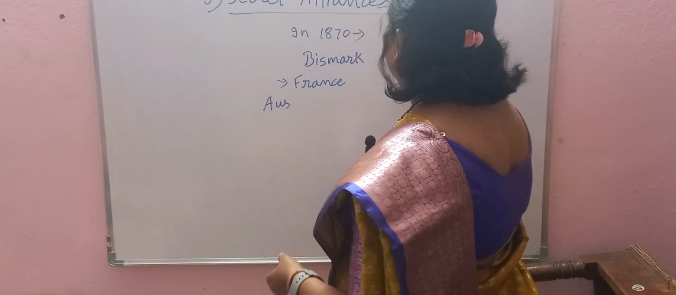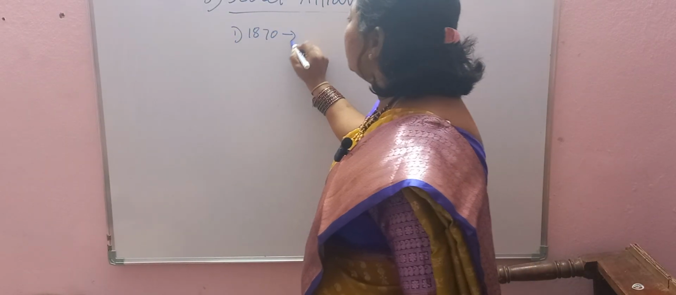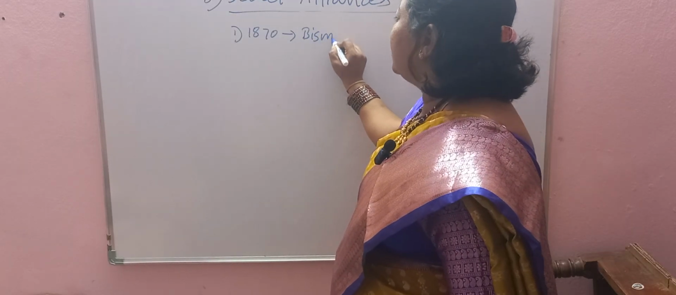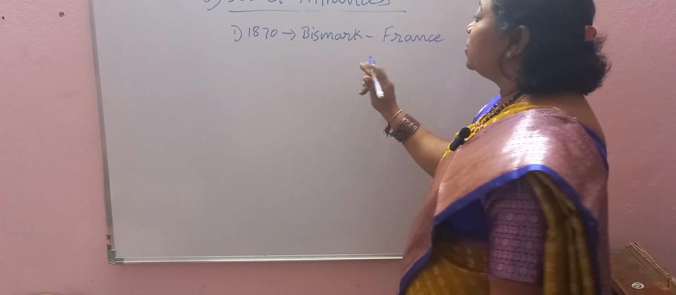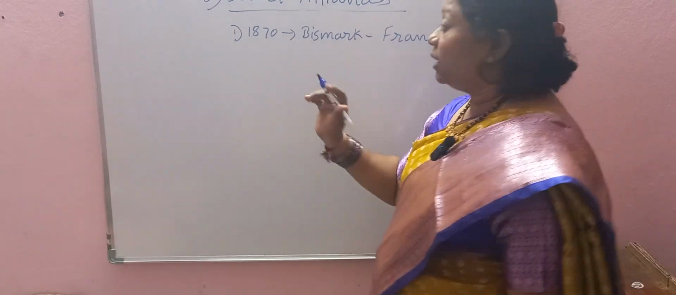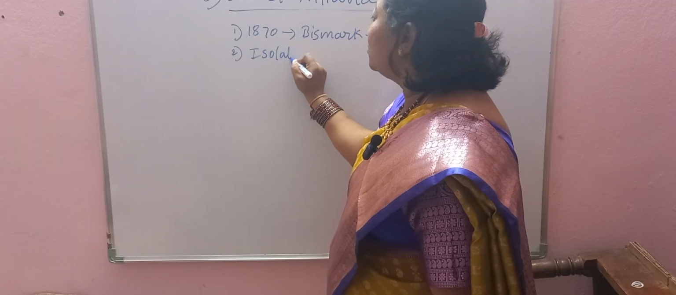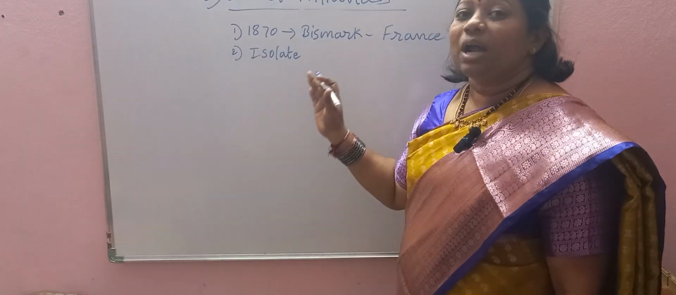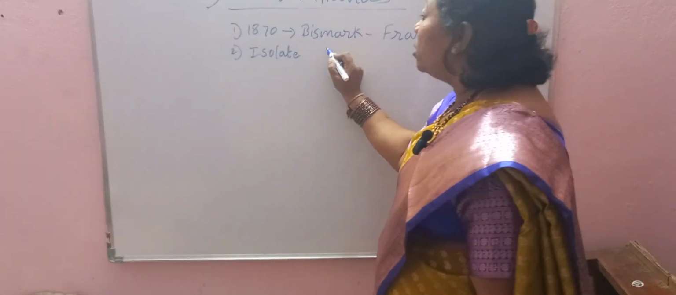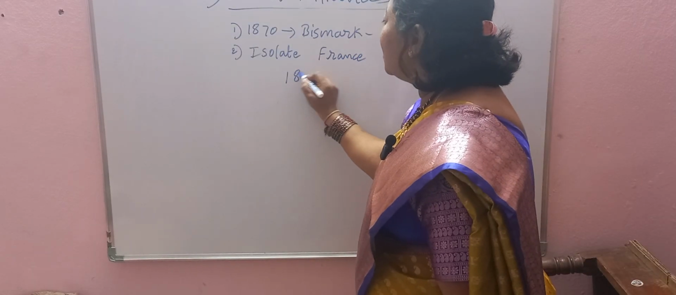Remember, in 1870, Bismarck wanted to isolate France. France was defeated at the hands of Bismarck in 1870. Now the second point: in order to isolate France, meaning to separate France from the other countries, that is the meaning of isolation, he made a treaty.